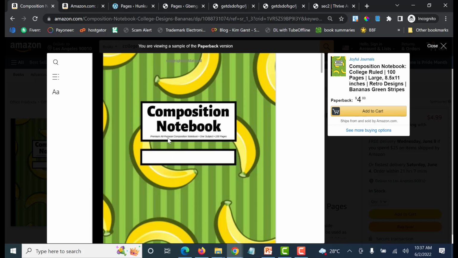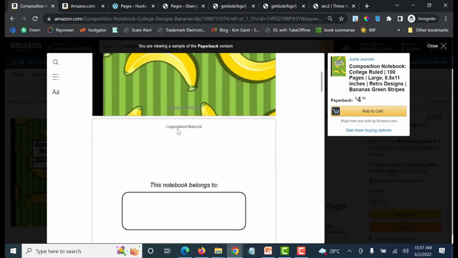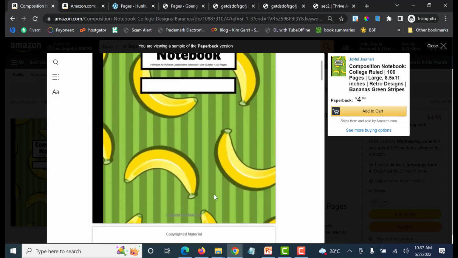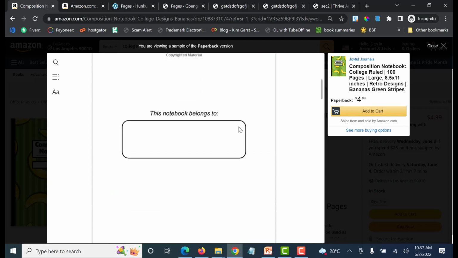So you can see premium purpose composition notebook, one subject, 100 pages. You see, this is not even in the subtitle. The most important thing is the title. And on a notebook, you don't need to have your author name. There's no need for that.